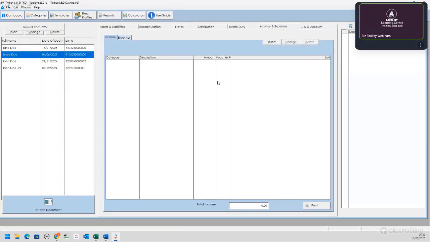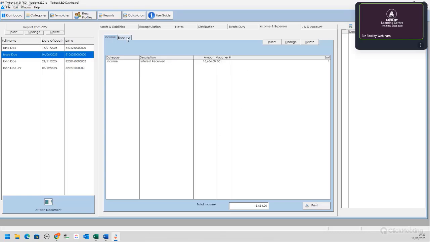Income and expenses, right. So this is the income and expenses that are relevant after date of death. So again, this would be a data capture. For example, income: interest received of, let's say, 15,654 rand, voucher number 1, and sort 1.